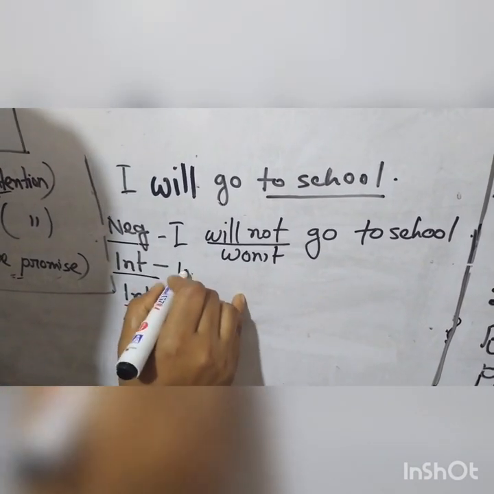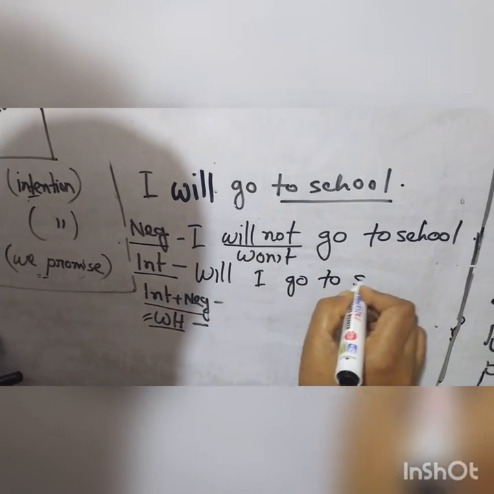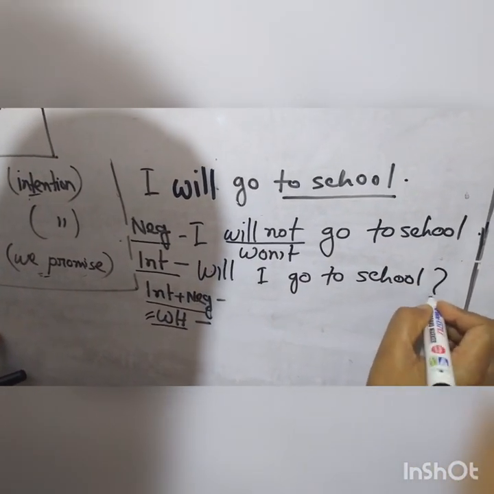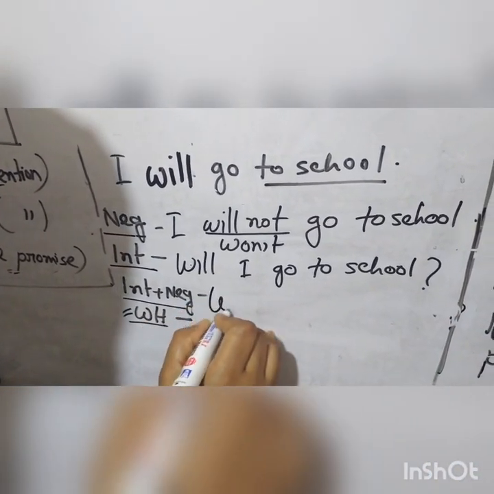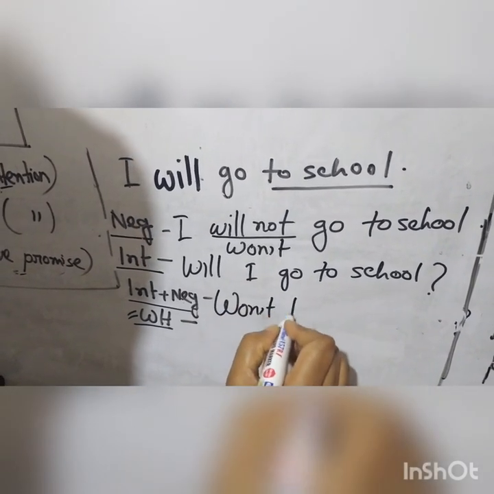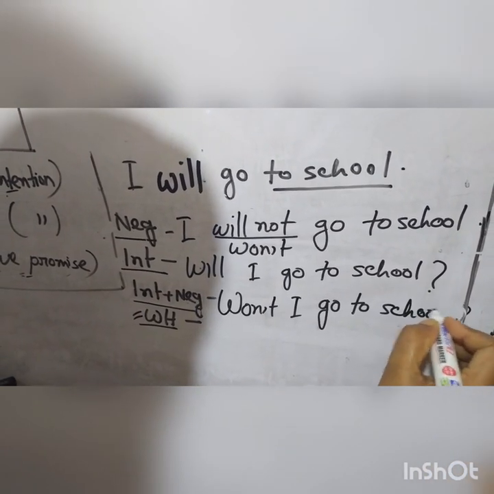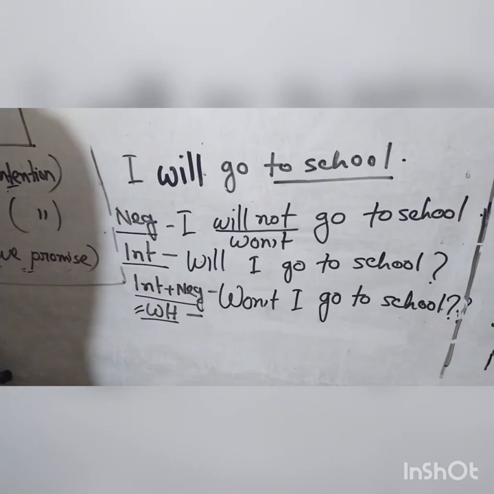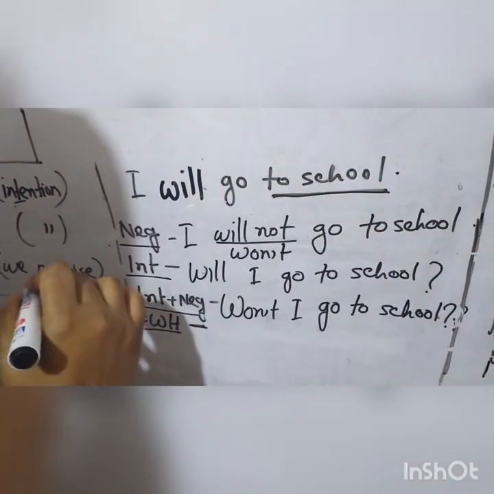Okay, interrogative: will I go to school? Of course, you have to put the interrogative mark here. Interrogative negative: won't I go to school? Interrogative mark. And for the WH question, I have put an underline here: to school, it's a place.